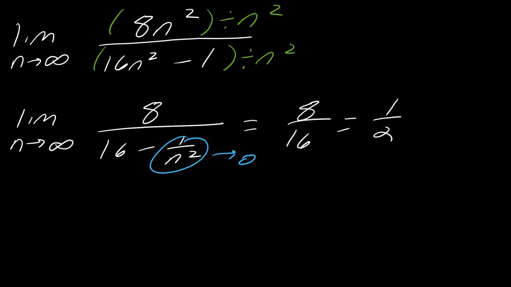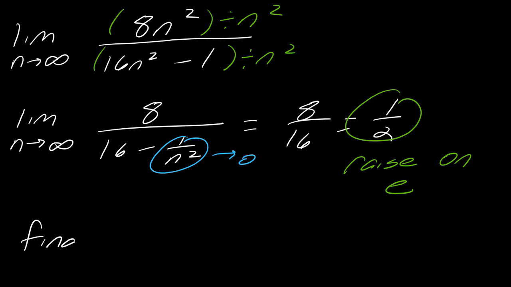So remember at the beginning of this, we took the natural log to get this whole thing started. So the whole thing with L'Hopital's rule when you're working with these indeterminate powers is that at the very end, you have to raise this onto e. So my final answer is going to be e to the 1/2.